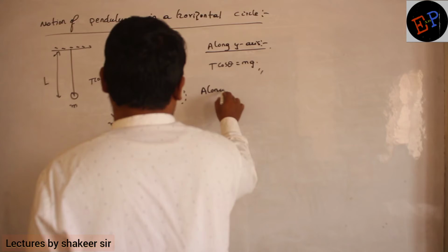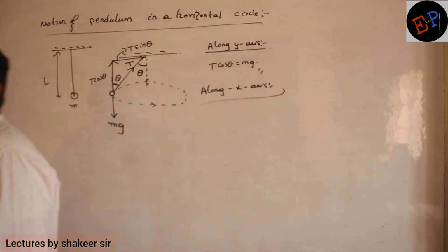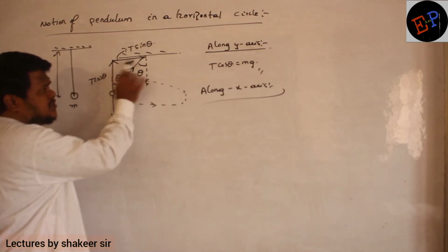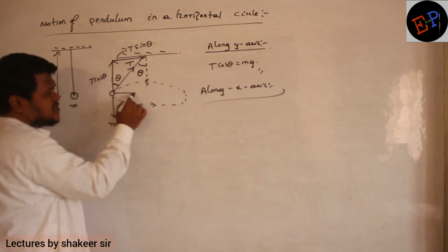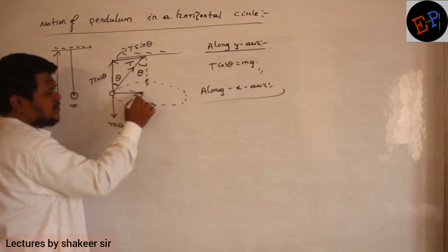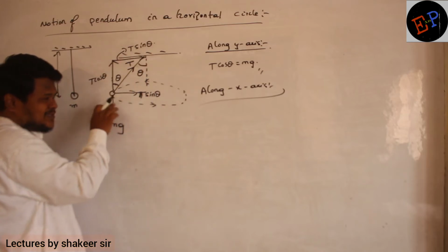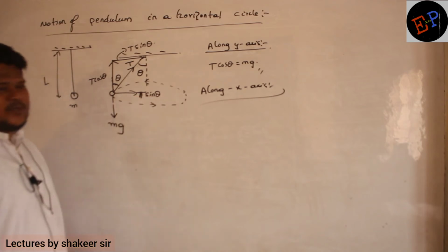What about along x-axis? Along x-axis, what is happening? Along x-axis, T sin theta is there, this is one force. T sin theta, actually it is not acting here, it is acting here. Clear? Since we split it here, it acts here, so consider it is acting on the same body. So T sin theta, what is this T sin theta doing?